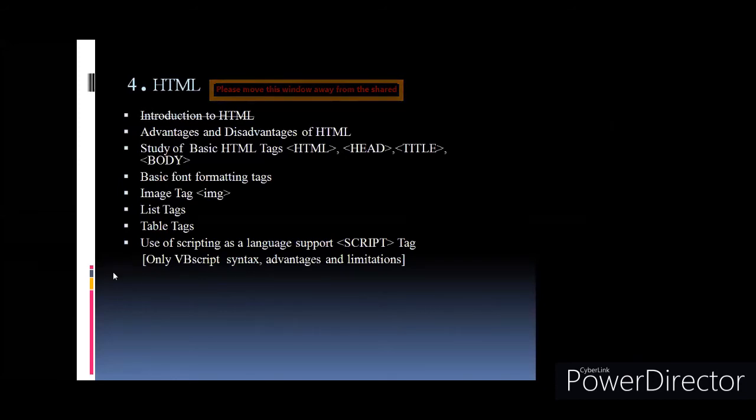Okay, then list tags, you have an ordered list and unordered list. So list tag, their attributes, then li tag. Okay, that is also given. Then table tags. For table tag, we have a table tag, caption tag, tr tag, td tag. Then one more topic which is very important with respect to the table tag is colspan and rowspan. Then cell padding and cell spacing. Okay, many a time these topics are asked in the board: cell spacing, cell padding, colspan, rowspan. Okay, so just be prepared with these terms.